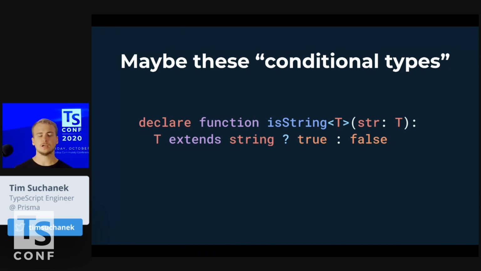So conditional types are basically a ternary statement on a type system level. So you can say, I have some type T, it can be anything, and if it is a string, then return true, otherwise return false. That's a conditional type. It's basically an if statement for the compiler.